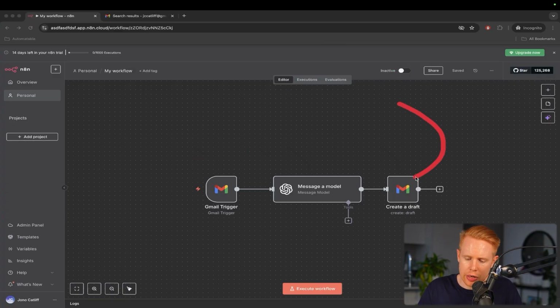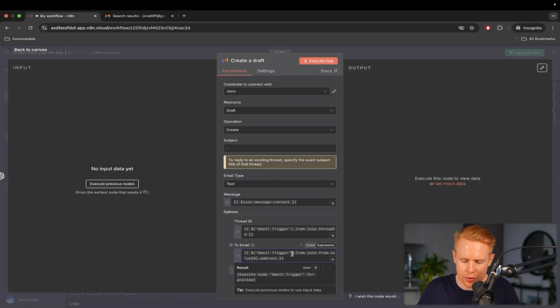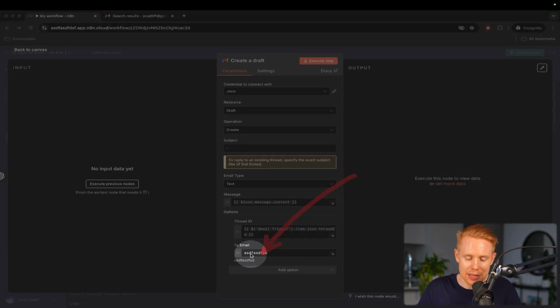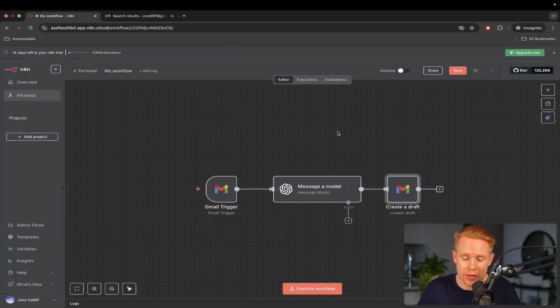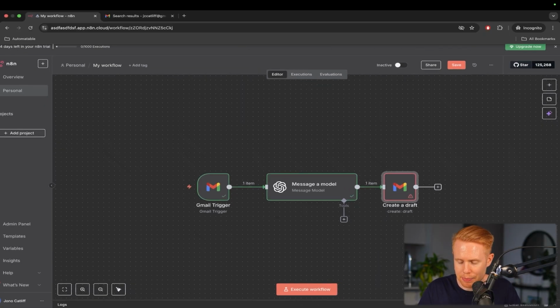Just before we wrap up the video here, I want to share error handling inside n8n, because if you're going to use this seriously, you're going to encounter errors. There's no way around it. So I'm going to open up this draft email here. I'm just going to delete this to email and type in some gibberish down here, something that I know is going to cause an error. So if we run this workflow now, it's going to execute the two workflows, and then it's going to hit this particular error here.